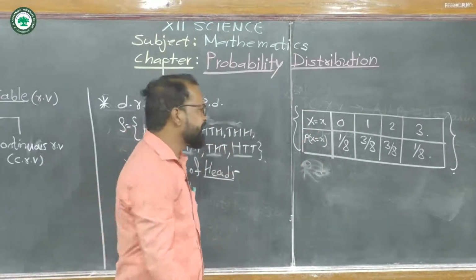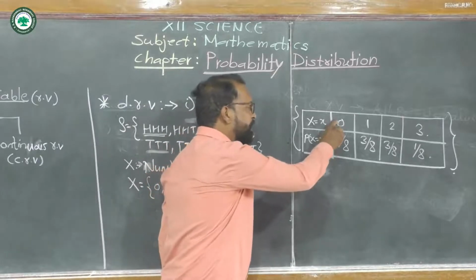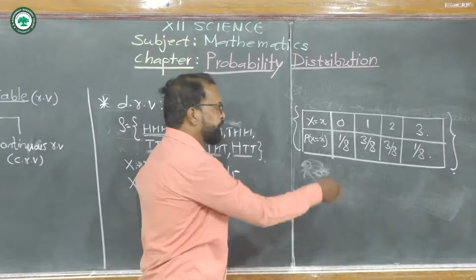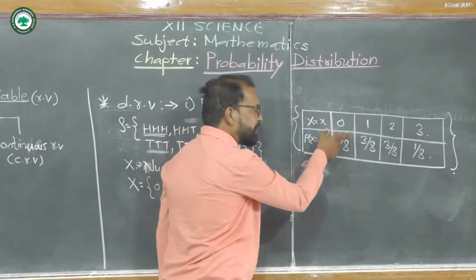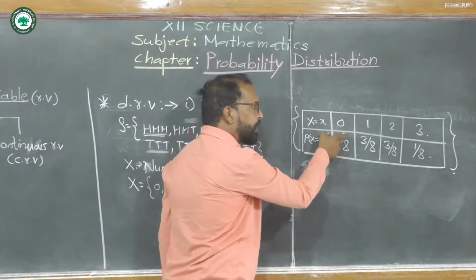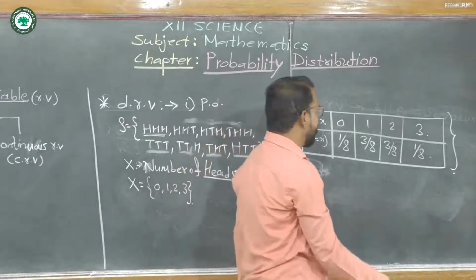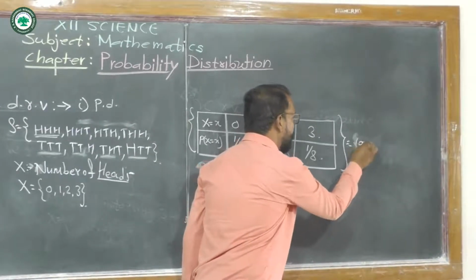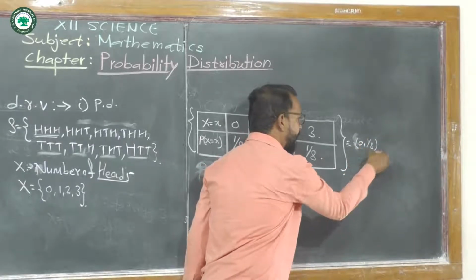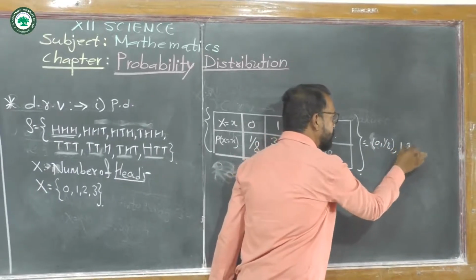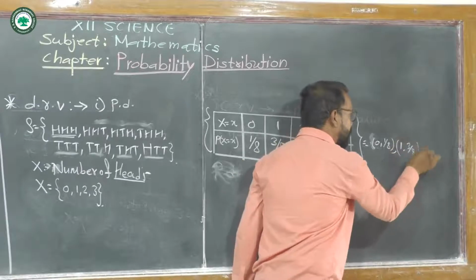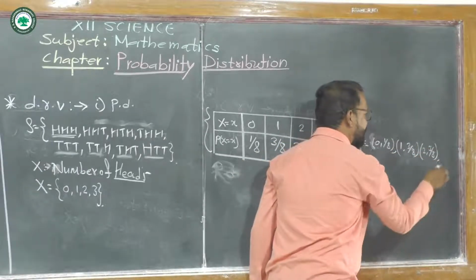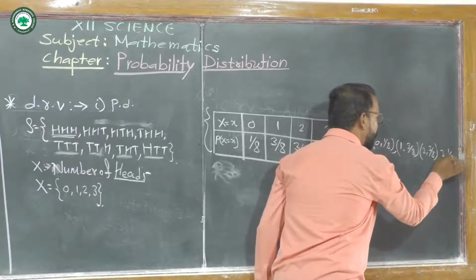In some cases we write this probability distribution in ordered pair form: (0, 1/8), (1, 3/8), (2, 3/8), and lastly (3, 1/8).